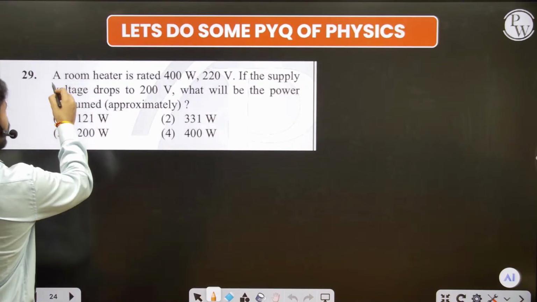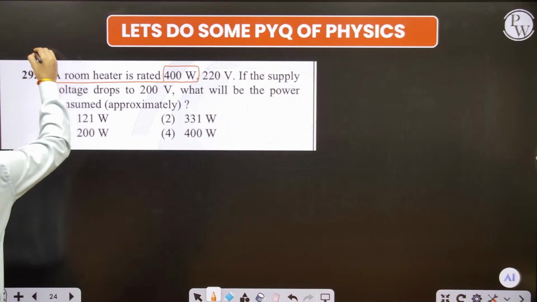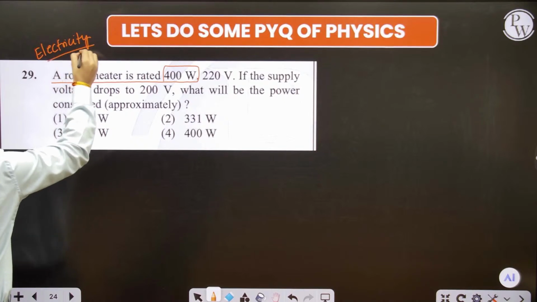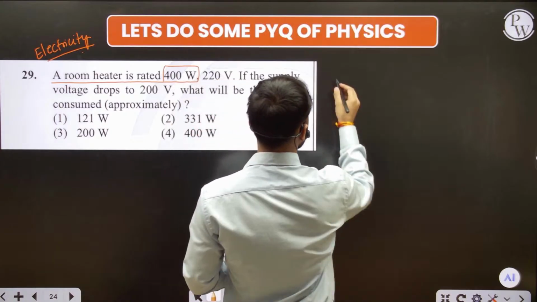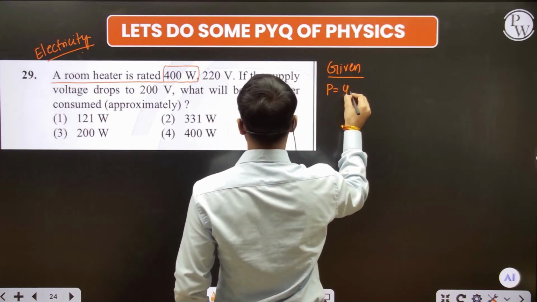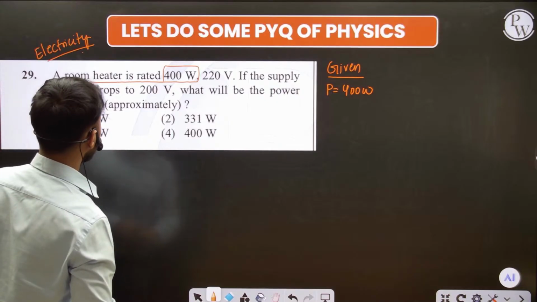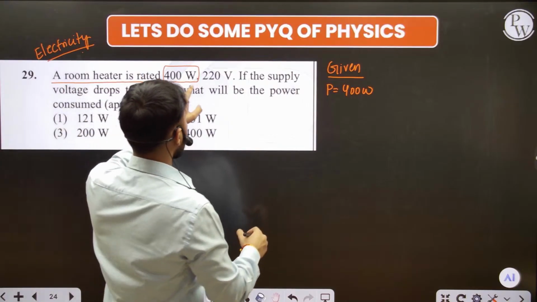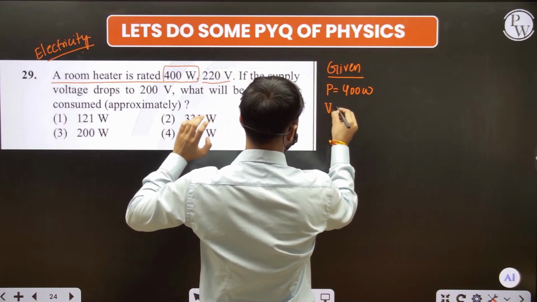Fine. The room heater is rated with 400. So guys, basically it is a question from the electricity chapter. The room heater is rated 400 watt. The given thing is that the power is 400 watt. And the room heater works on, or requires, an electric potential, that is voltage, that is